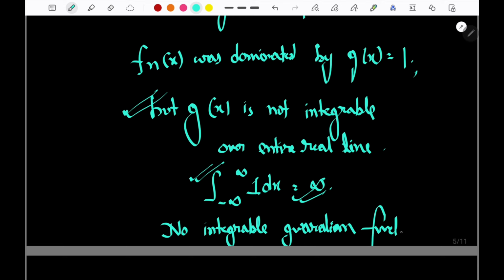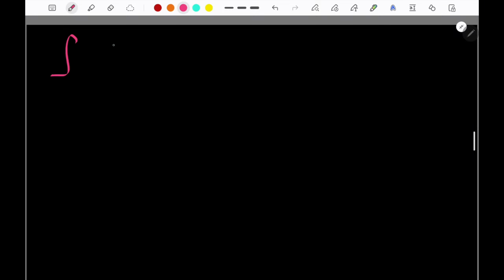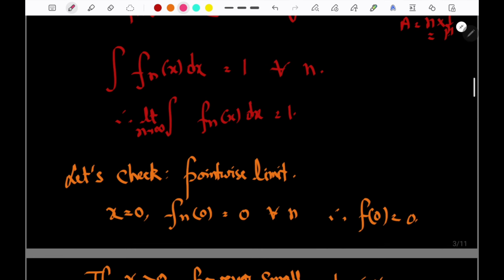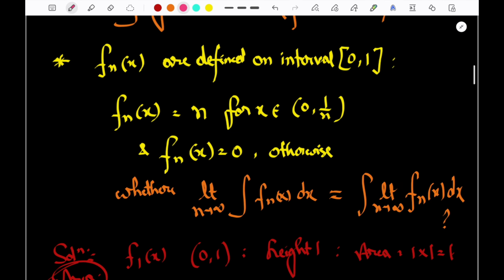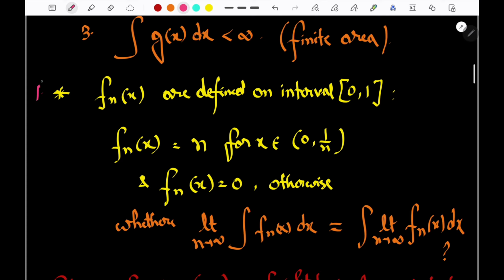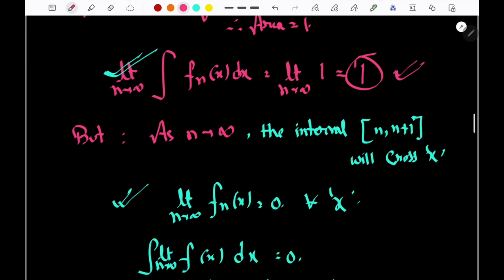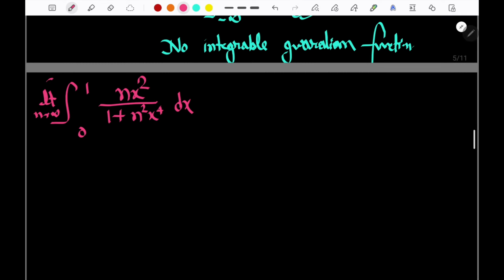So now how do we apply this? Let's see. Suppose I give you the question: the integral from 0 to 1 of nx square by 1 plus n square x to the power 4 dx, limit n tends to infinity. So this is question number 3, I guess. This is 1, next one is 2, and the last one becomes the third one. So this is question number 3.